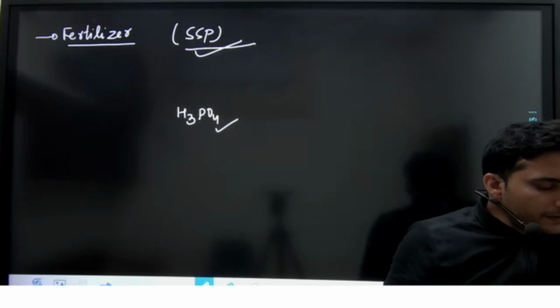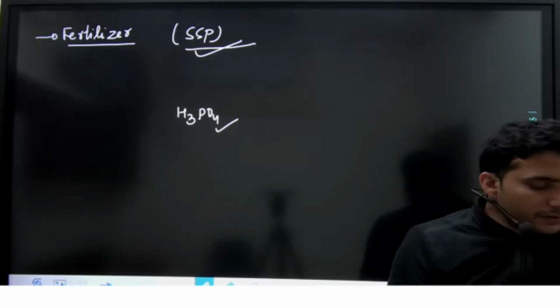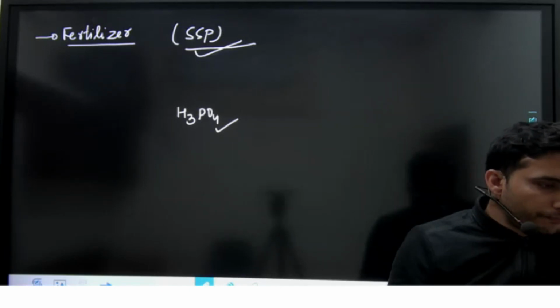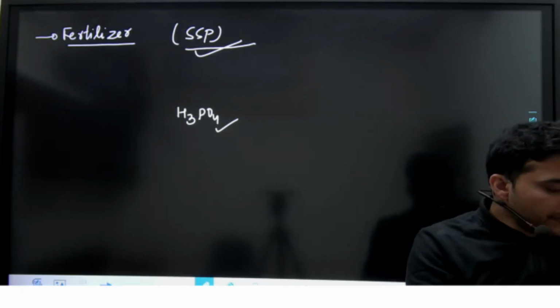Other than that, when you are storing it in bulk, you can prefer the material of construction that may be stainless steel, type 316 or type 304.